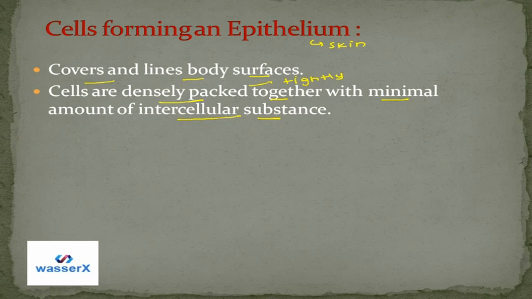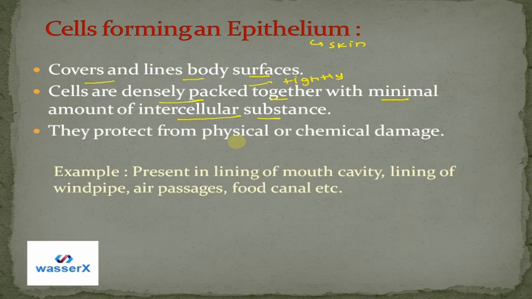So they are called epithelial cells and they protect our body from physical or chemical damage. You see that if something hurts your body, it will first hurt your skin, not directly our tissues, right? So these are the cells which form the epithelium. Examples are the lining of the mouth cavity, the lining of the windpipe, air passages, and the food canal, right? There are many different types of epithelium.